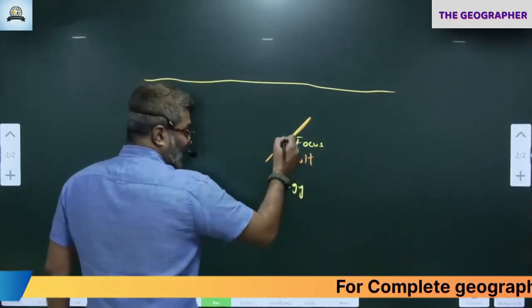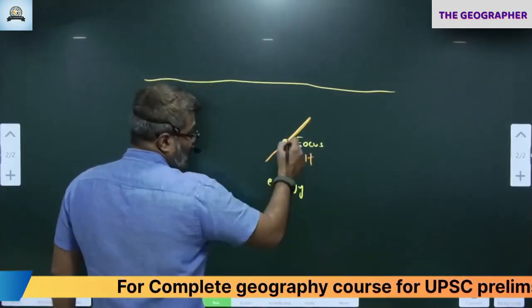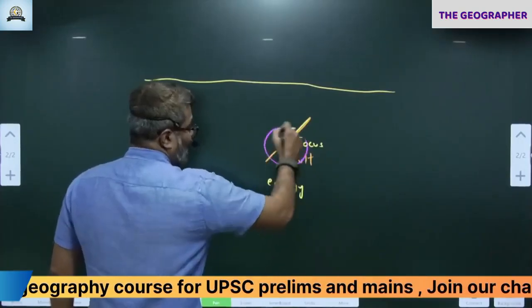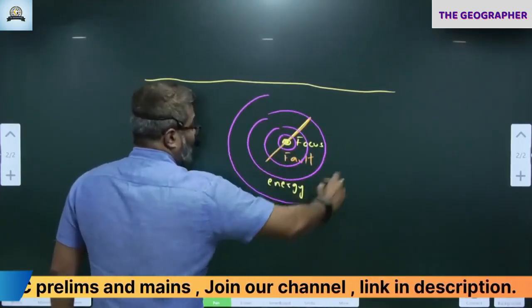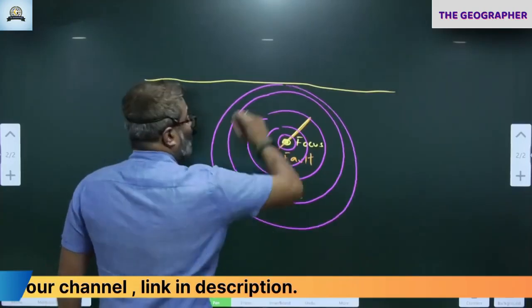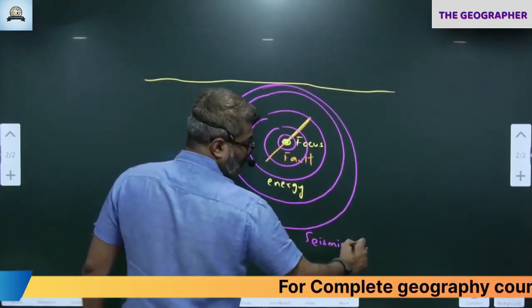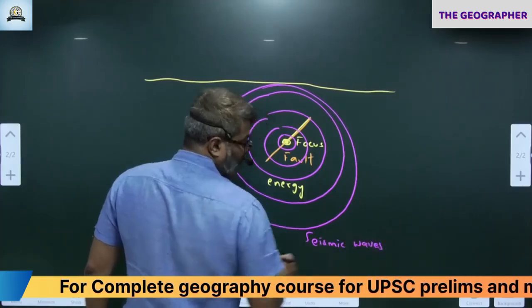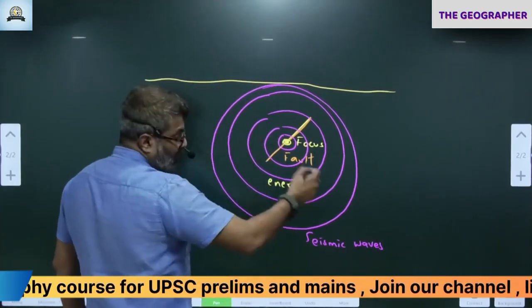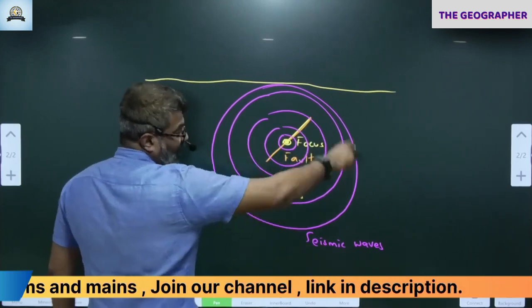Just like that, the seismic energy will go in all directions, like this, carrying the seismic energy in all directions. These are called seismic waves. Waves are nothing but energy in motion. Seismic waves are energy in motion. So they go in all directions like this.